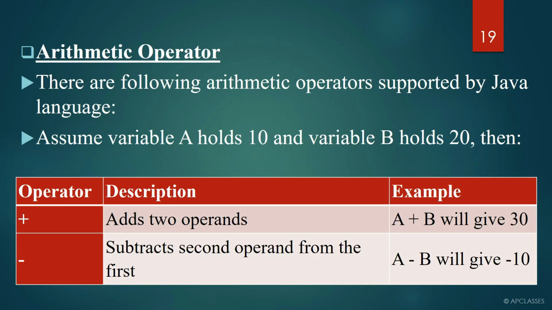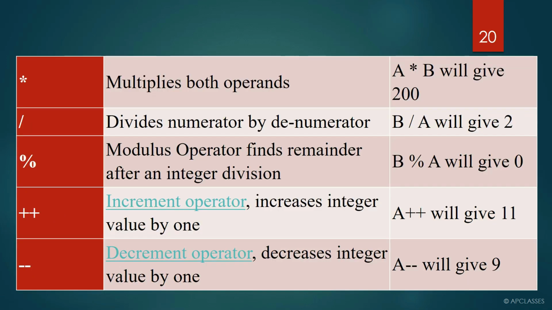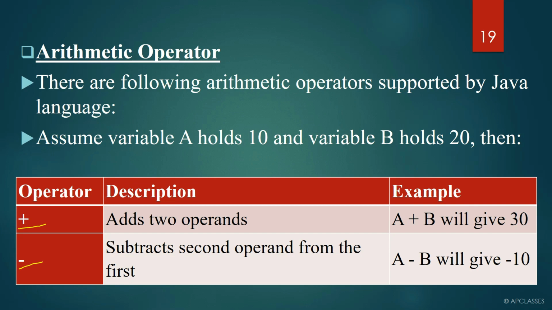Let's discuss arithmetic operators. You can see that plus sign, negative sign, multiplication, division, mod, plus and minus are considered arithmetic operators. These operators are only used for arithmetic or calculation purposes. If you have to add something, multiply something, divide something, find a remainder, increase something or decrease something, then these operators can be used. Let us assume that A holds 10 and B holds 20. Value of A is 10 and value of B is 20.